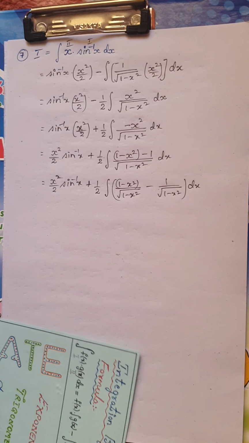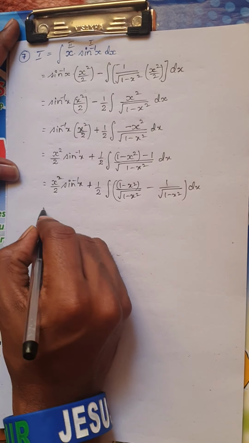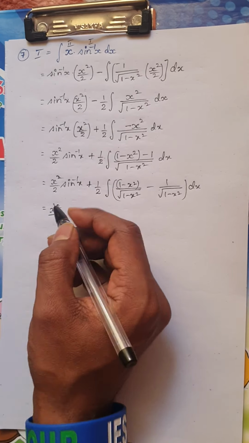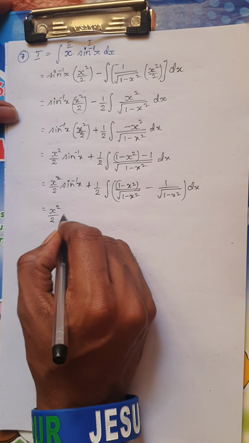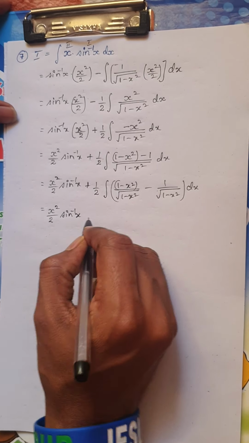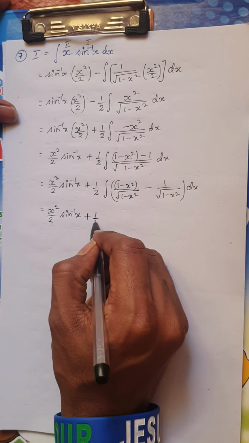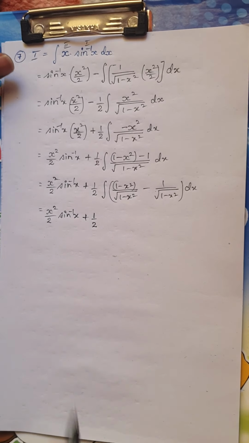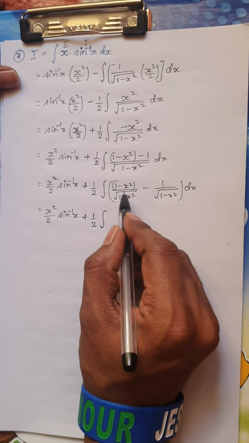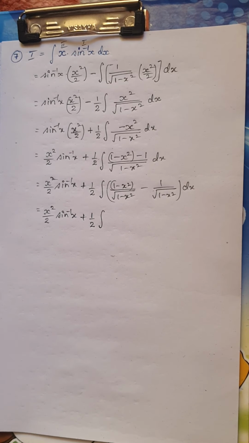Okay. So see what happens, this is nothing but x square by 2 into sine inverse of x plus, let me write this half which is common, integral of, now this is of the form, please remember,